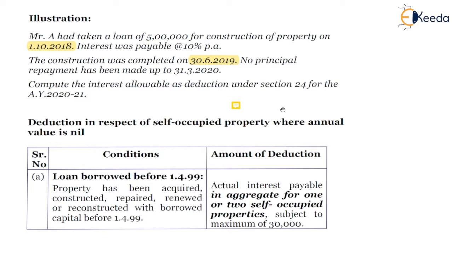First, if a loan is borrowed before 1st of April 1999, and the property has been acquired, constructed, repaired, renewed, or reconstructed, then the actual interest payable in aggregate for one or two self-occupied properties is subject to 30,000. So there is a cap of 30,000 on the interest deduction.